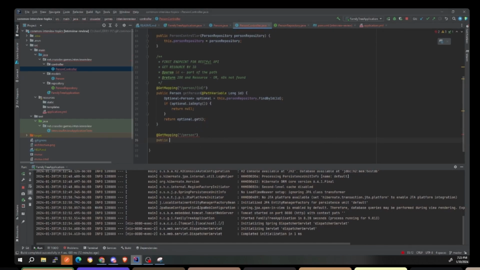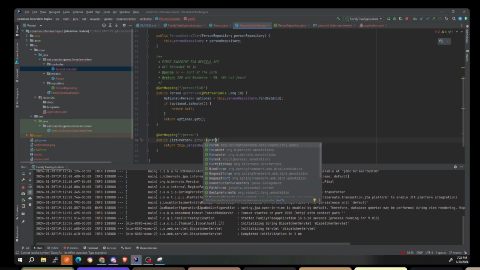Okay. So you can do public person get all, and then you're just going to be able to pass it in like this, and then we can do return this.personRepository.findAll, like that. Oops, not person. It's a list of persons. All right. Now, what's cool about this too is usually you'll have query parameters here. So what you can do now is add a query parameter.